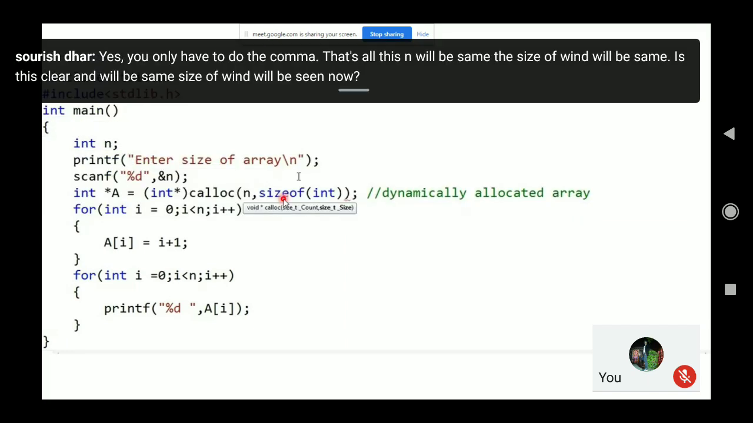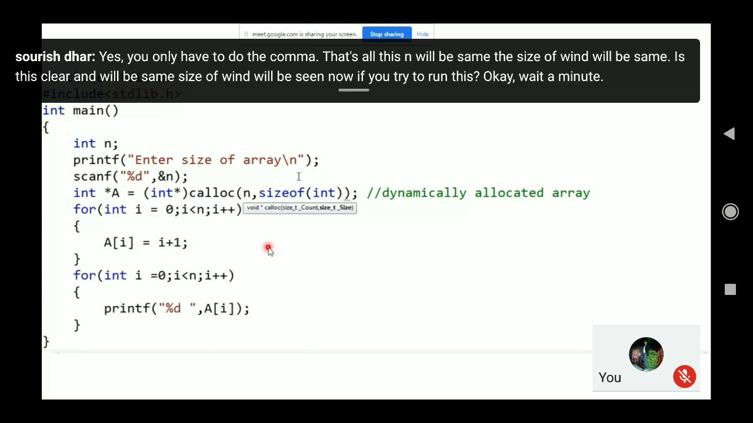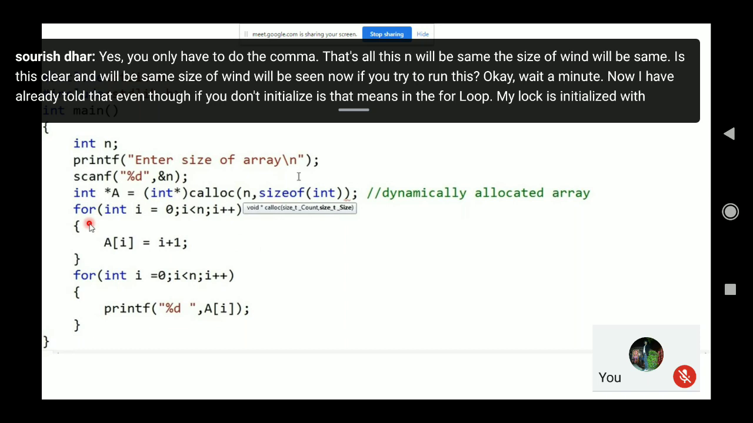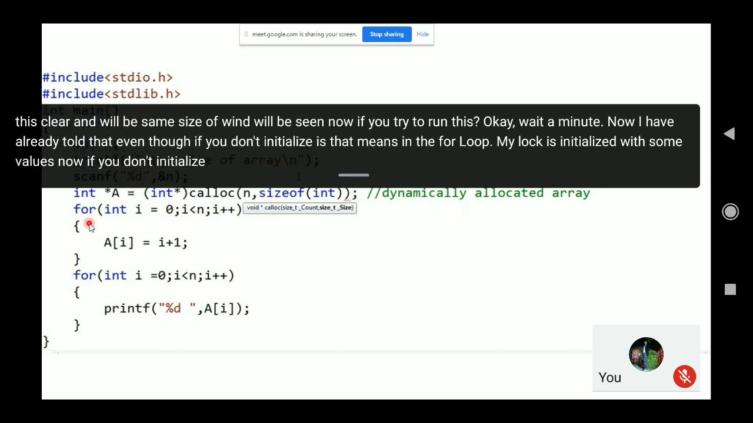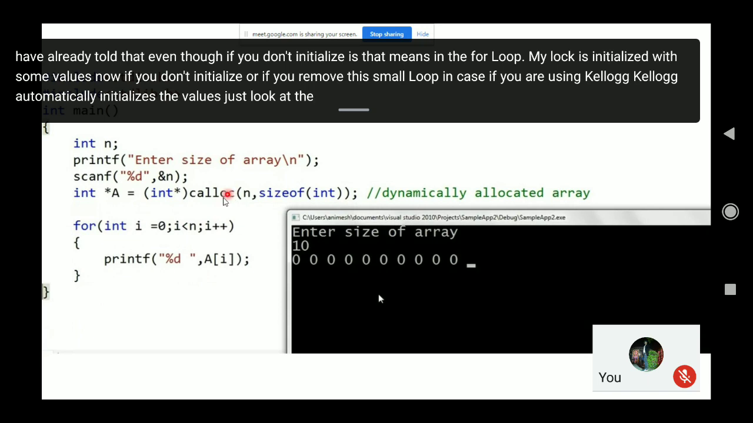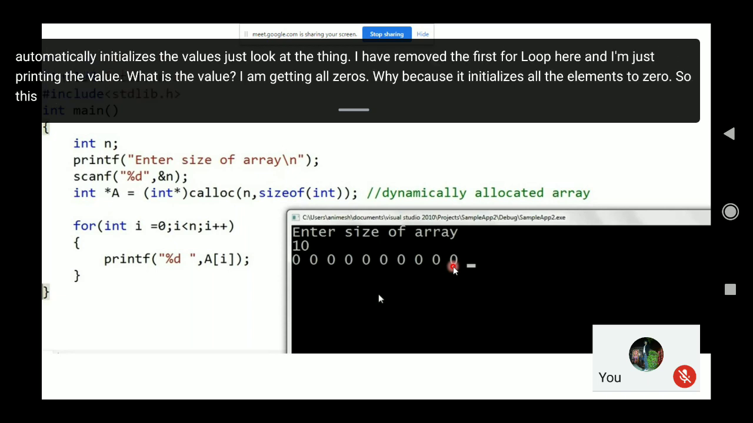Now if you try to run this, okay, wait a minute. I have already told you that malloc is not initialized with any values in the for loop. Now if you don't initialize, or if you remove this for loop, calloc automatically initializes the values. Just look at it. I have removed the first for loop here and I'm just printing the values. What values am I getting? All zeros. Why? Because calloc initializes all the elements to 0. So this is one more difference between malloc and calloc.